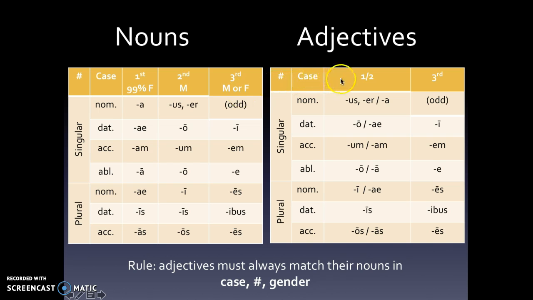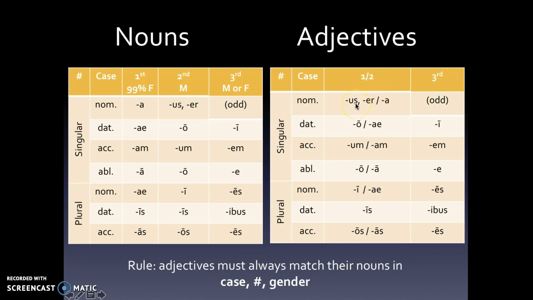Now, this is a little frustrating, I'll give you that. The way most textbooks lay out adjectives is masculine, feminine, and we've been learning it as feminine then masculine. So we've got what we call our 1-2 adjectives. This isn't a half sign. This is really just saying that everything in this column is a combination of first declension and second declension, but they're flipped.